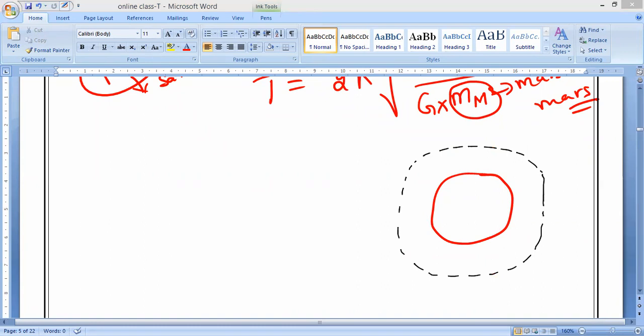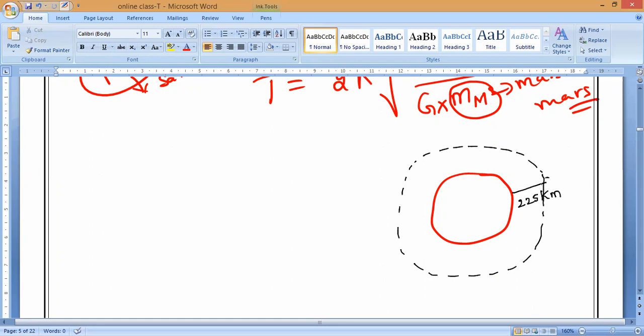What is that, guys? Above its surface means from the surface, how much is it? 225 kilometers. So here the satellite is present, here the satellite is revolving. 225 kilometers from above the surface.